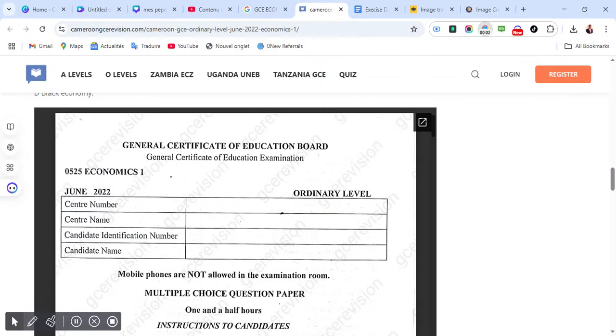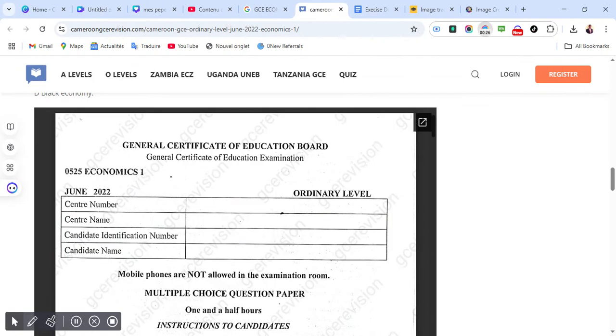Hello guys, so today you're actually going to be looking at GCE Economics 2022 ordinary level. So this is 2022 and I'm going to give you all the answers so that you have yourself well prepared for your GCE exams that are coming up. So we are in 2022 Economics, as I said, ordinary level.